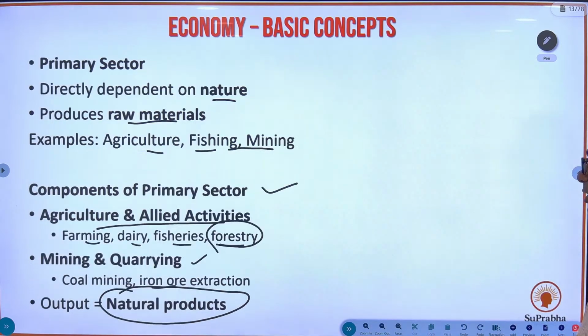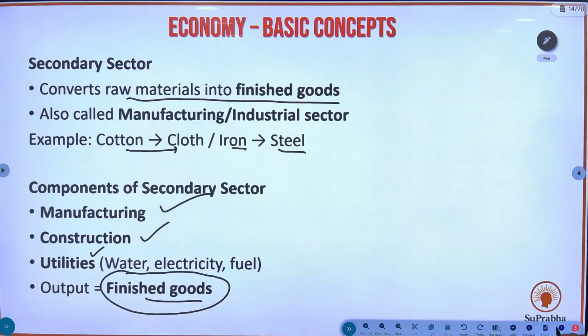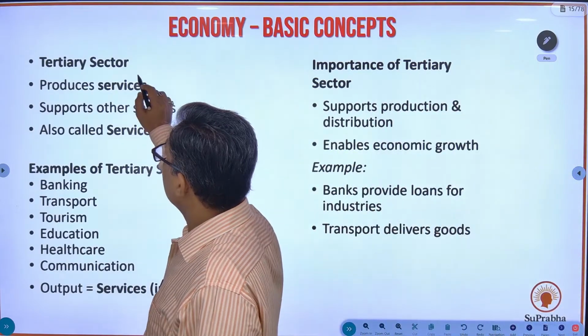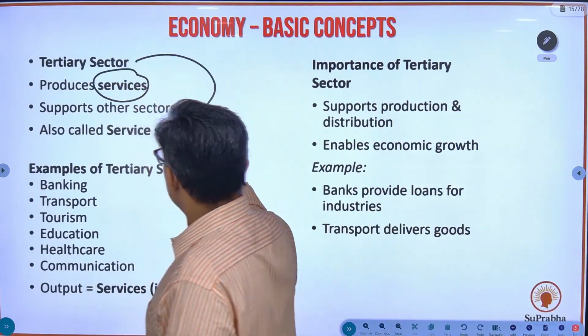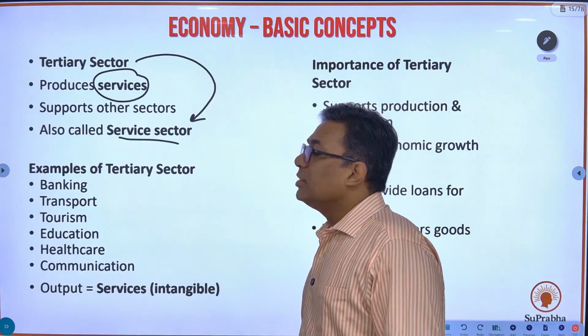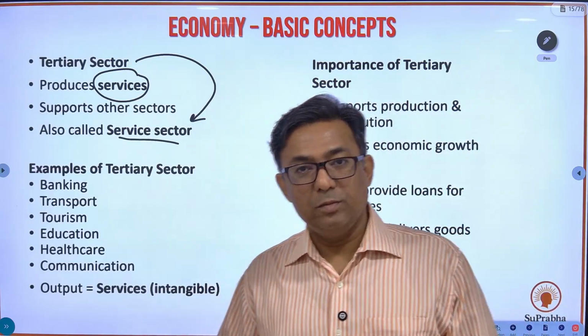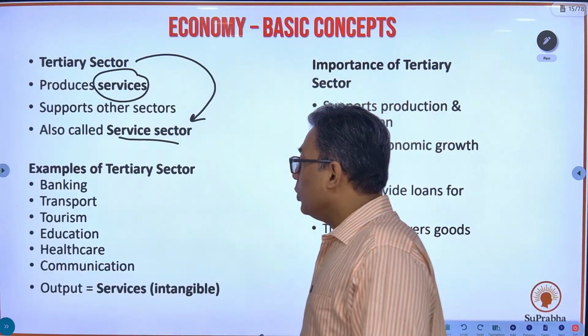Output of the primary sector is natural products. And with that we move to the tertiary sector. The output of the tertiary sector is services. Therefore, the tertiary sector is also known as service sector. So these are the services which are going to support the two other sectors.